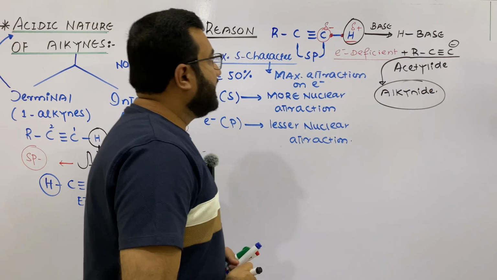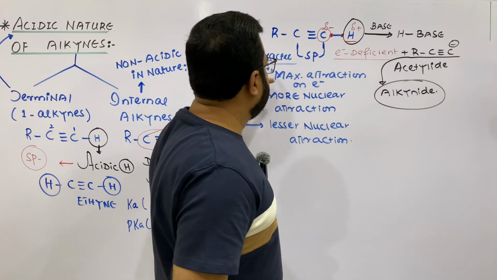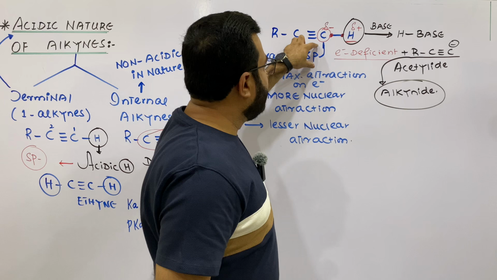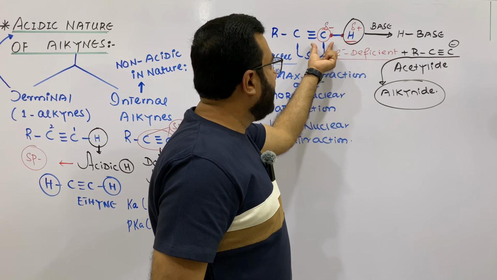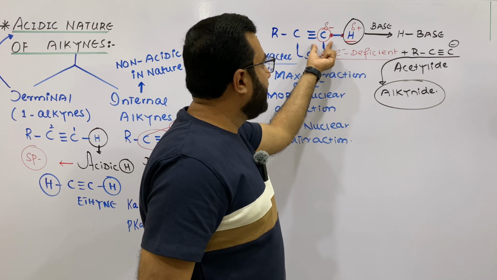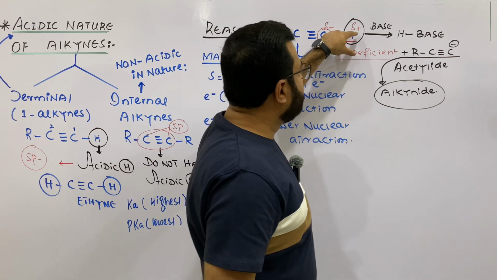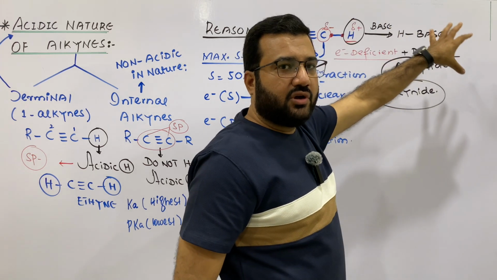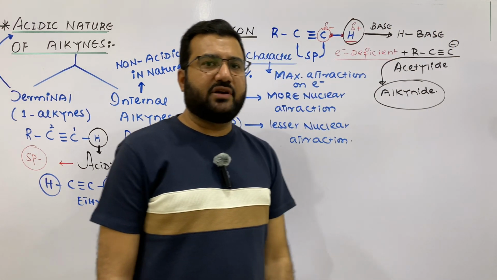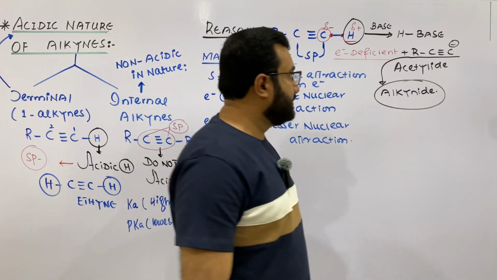So terminal alkynes are acidic in nature because the carbon is sp hybridized with maximum s character. This carbon has the strongest nuclear attraction on the bonded electrons, and it behaves as a highly electronegative atom, making the hydrogen electron deficient. And once this hydrogen gets electron deficient, it is easily removed in the form of the proton, and this proton will be accepted by some base, and a carbanion or alkanide ion will be produced.